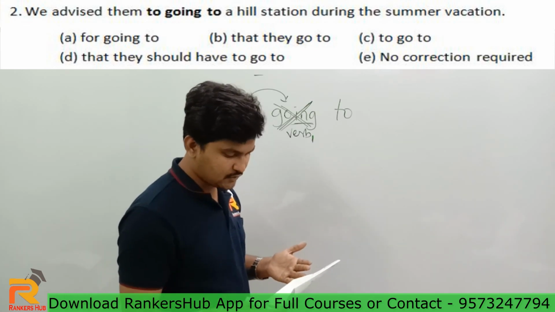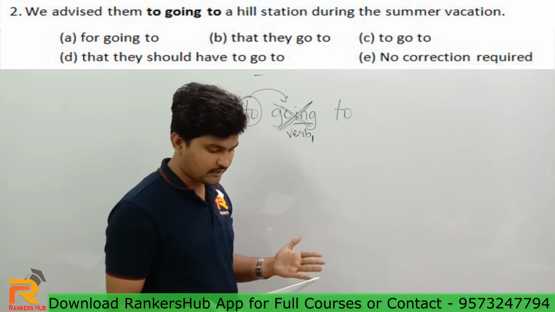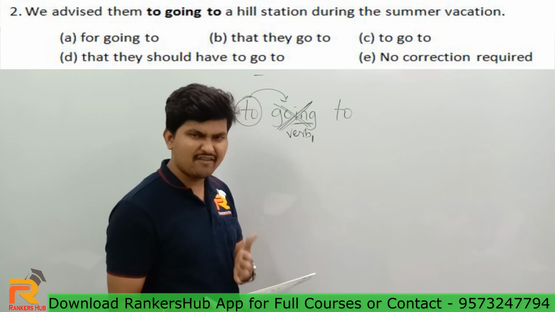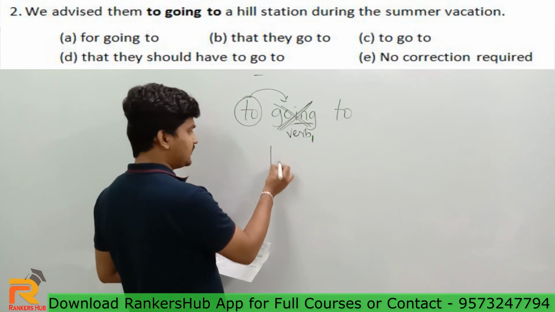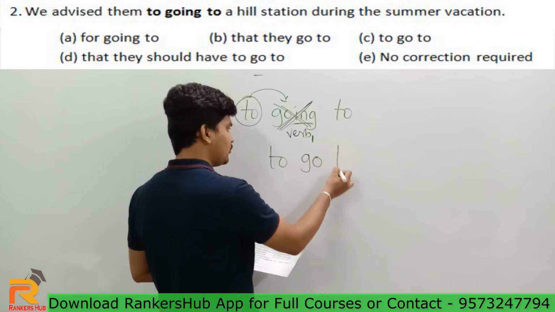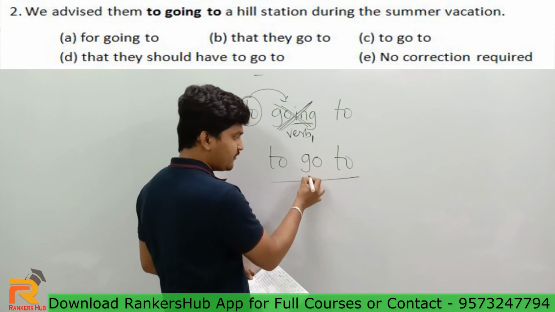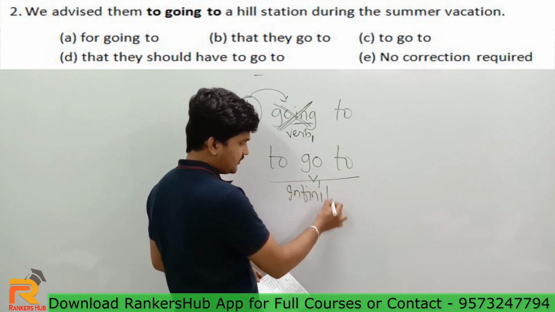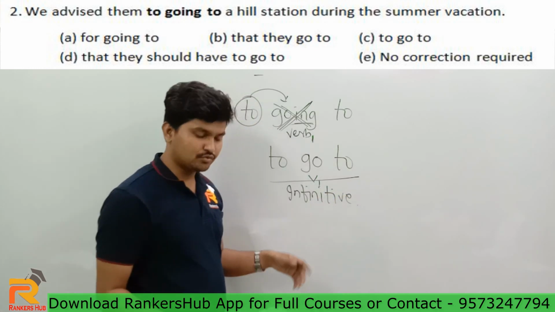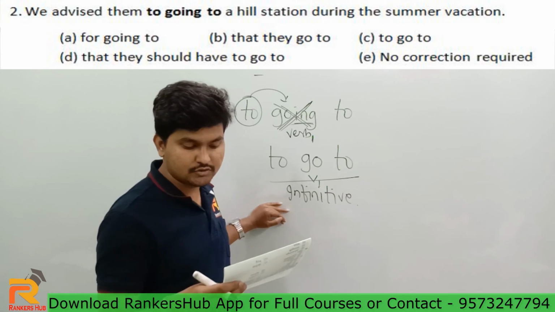What about the next one? We advise them to go to. We advise them to go to a hill station, right? What about D? That they should have to go to. Well, guys, you don't have to complicate the things here. The correct answer of this sentence is definitely going to be to go to. To should be followed by V1, and this is actually known as infinitive. It is actually an infinitive, and you can use infinitive after advice. That is definitely going to be correct. Okay, we advise them to go to a hill station.